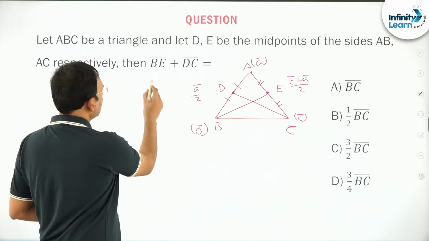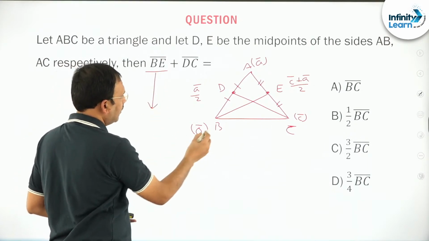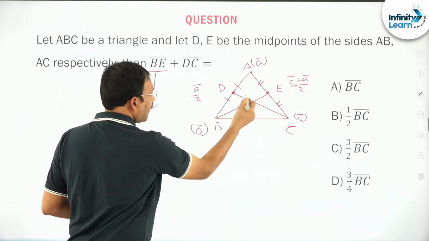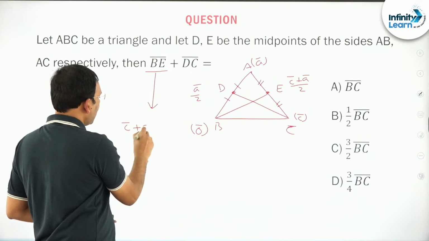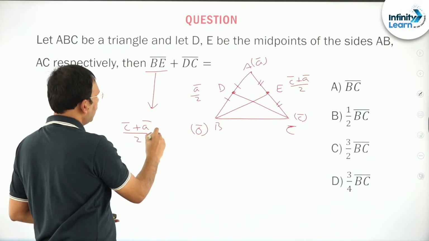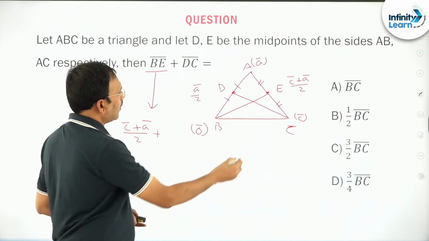Now you see friends, how will you write BE bar? BE bar means OE minus OB, which is C bar plus A bar by 2 itself. How will you write DC bar?